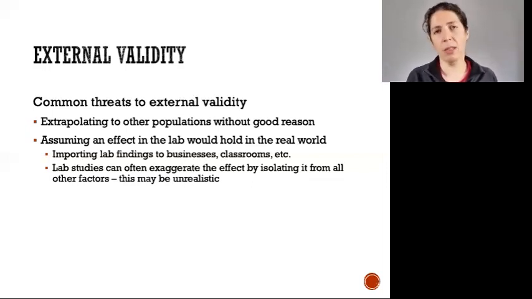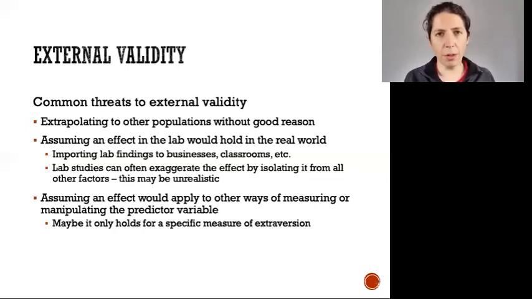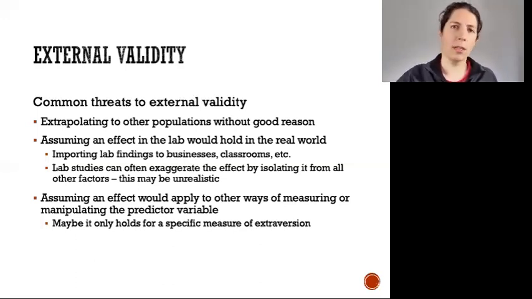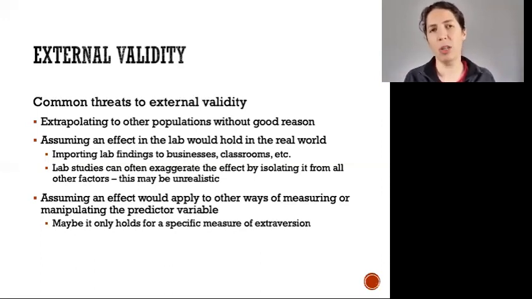So that's a big reason to be careful about extrapolating from a kind of artificial lab setting to a more complex and messy real world setting. It's also risky to assume that an effect would apply to other operationalizations, other ways of measuring or manipulating the predictor variable. So for example, if I find that extroverts tend to live longer, that might only be true for one way of measuring extroversion. Maybe my measure of extroversion had some items in it that tap into health behaviors or something like that. And so if I use a different measure of extroversion, I might not find the same association.